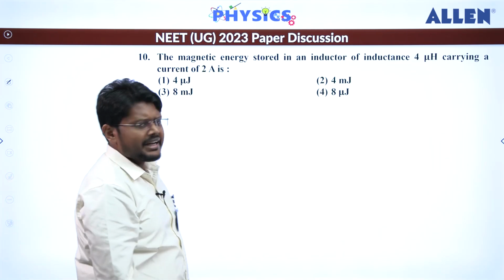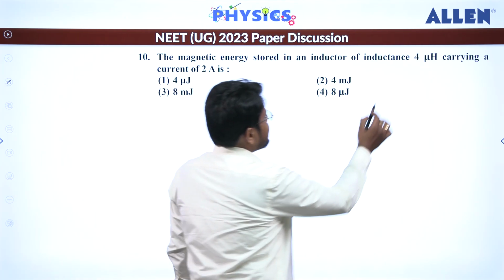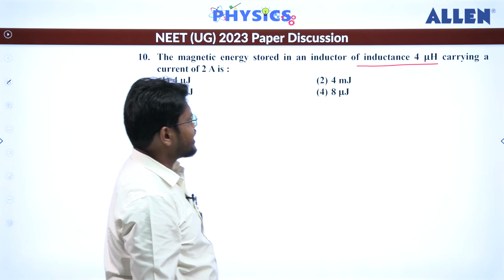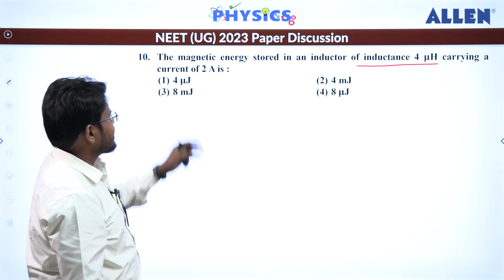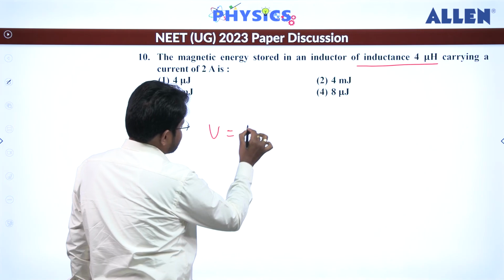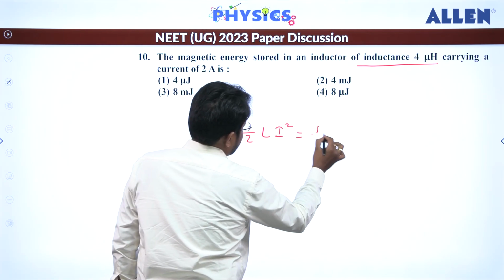Now let's see question number 10. It's a direct formula based question. We have to find out the magnetic energy stored in the inductor, and inductance is 4 microhenry, right? And the current is 2. So this is a direct formula based question, so we can directly write it as half L I square, 1 by 2.